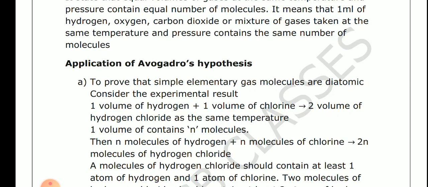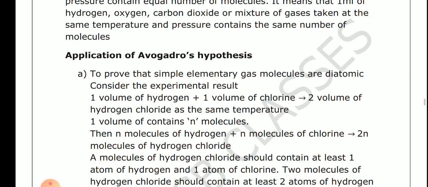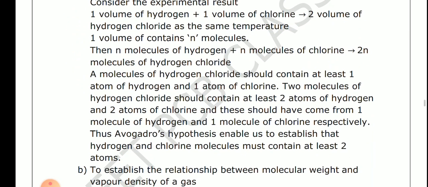So 1 volume contains n molecules, and n molecules of hydrogen and n molecules of chlorine form 2n molecules of hydrogen chloride. Student, it is very simple. It means a molecule of hydrogen chloride should contain at least 1 atom of hydrogen and 1 atom of chlorine. 2 molecules of hydrogen chloride contain at least 2 atoms of hydrogen and 2 atoms of chlorine.